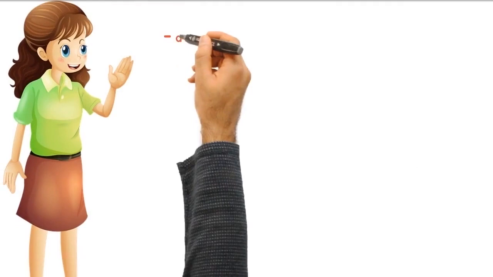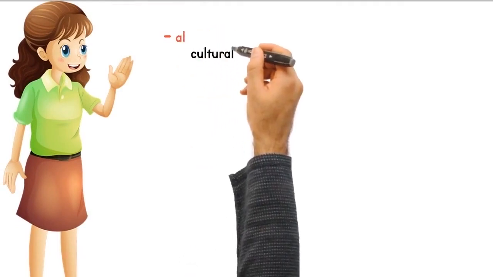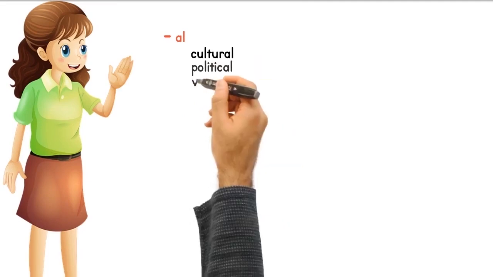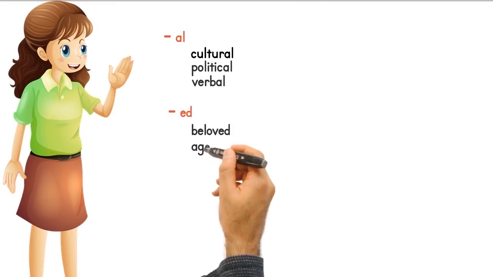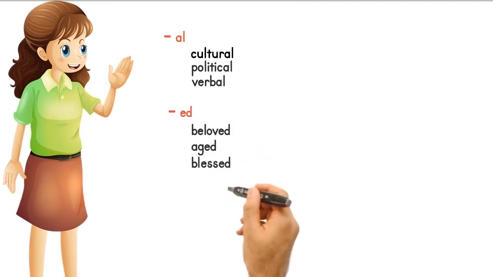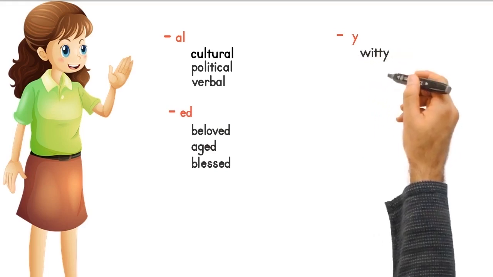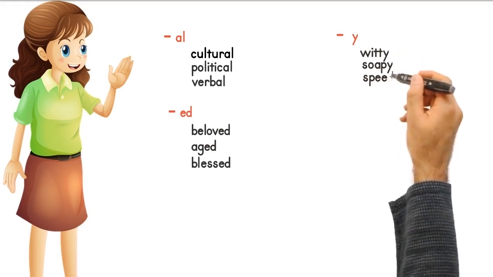More examples. Under the suffix al, we have cultural, political, verbal. Under the suffix ed, we have beloved, aged, blessed. And under the suffix e, we have witty, soapy, and speedy.